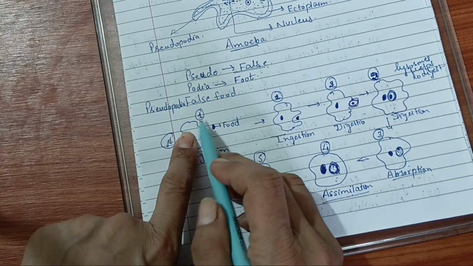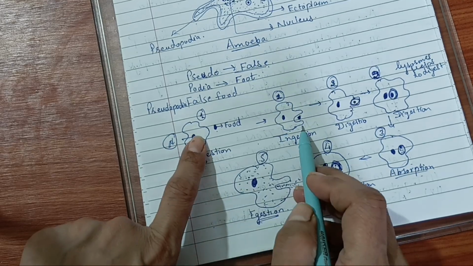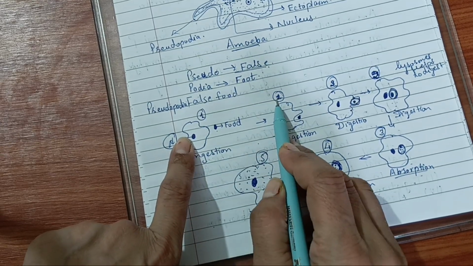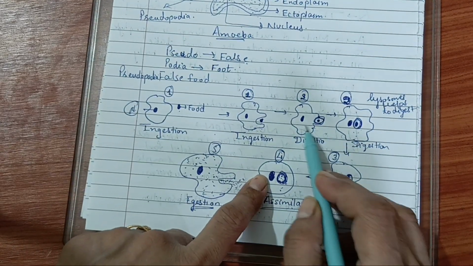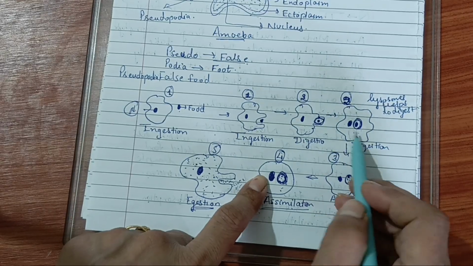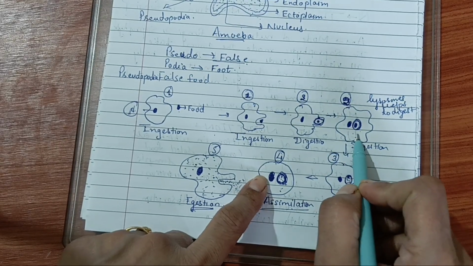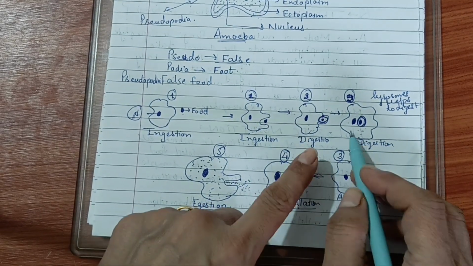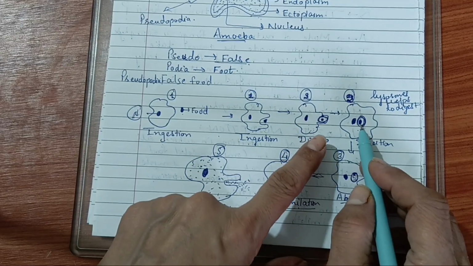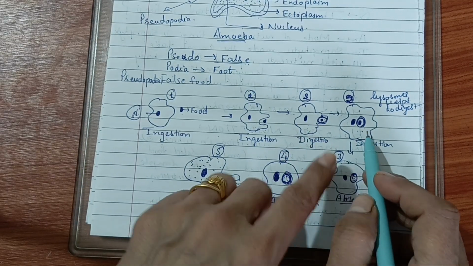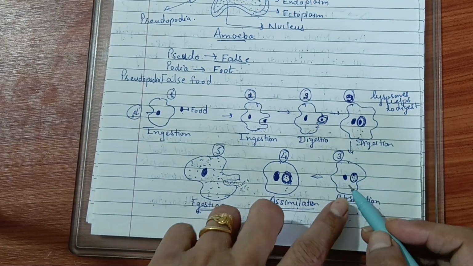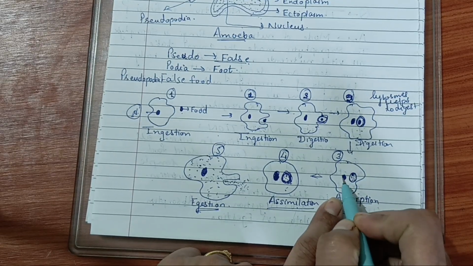Number 1, here where ingestion is taking place. Then digestion in 2 steps. Number 2, here the digestion has taken place, right? After that, when the enzymes break down this food material into simple form, the absorption will take place. It is number 3.